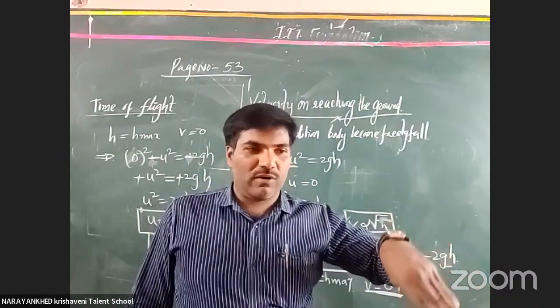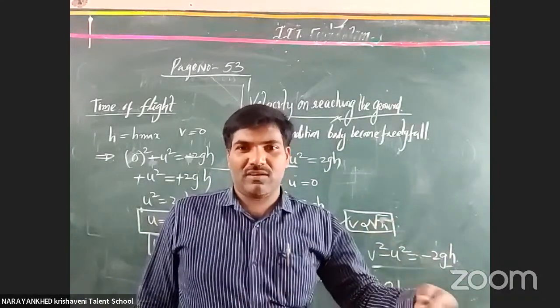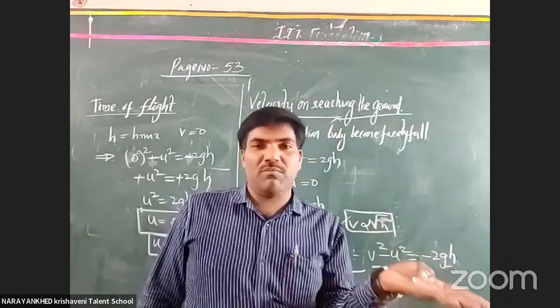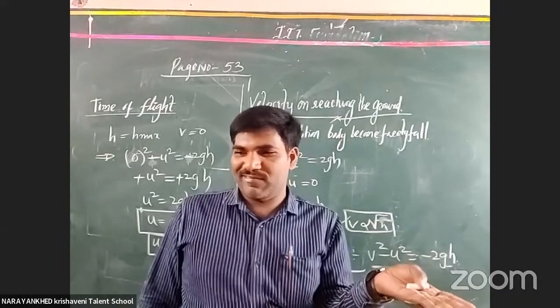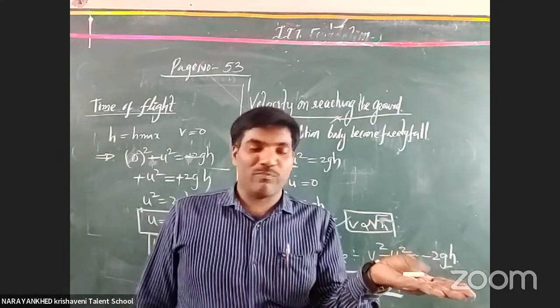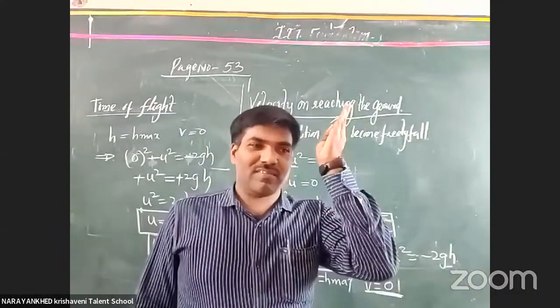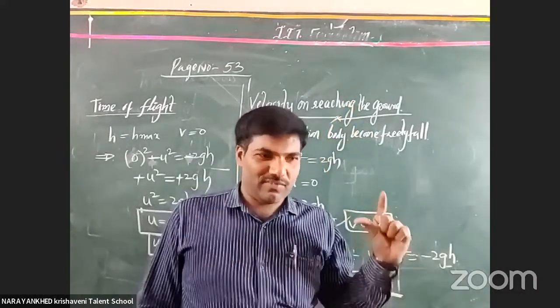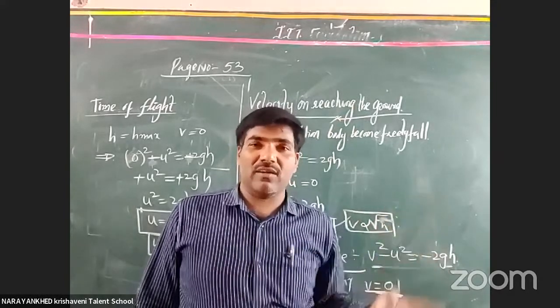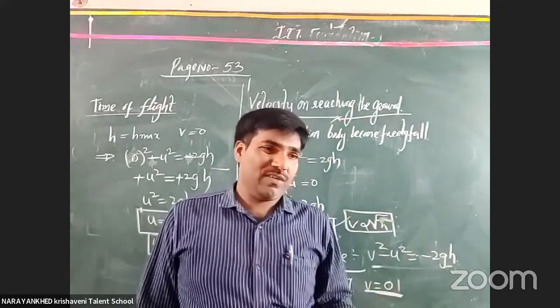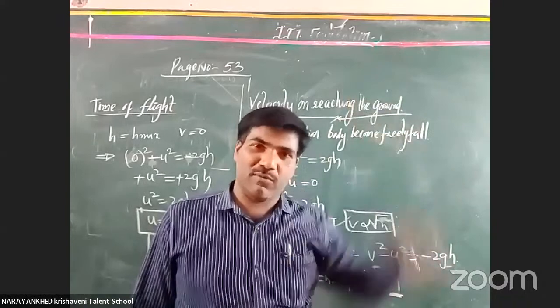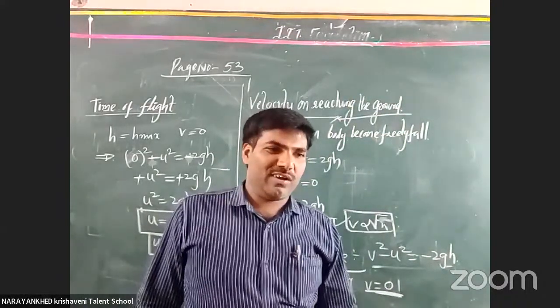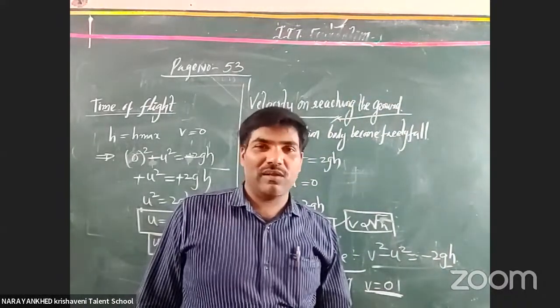When you fall down from just 1 meter height, nothing is broken. Got it? Suppose you take 6 meters, 7 meters height, then something happens. Why? Because you contain more velocity. When you come with more velocity, you collide more forcefully with the earth. That is why you get that.